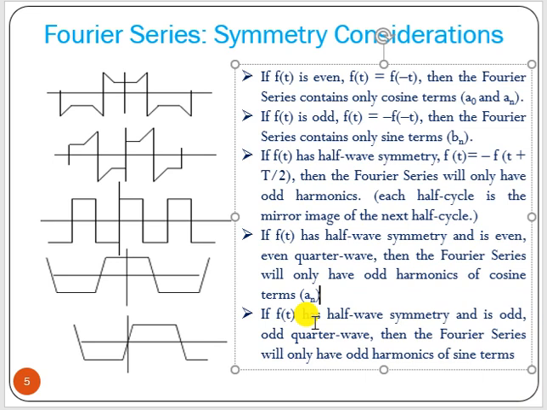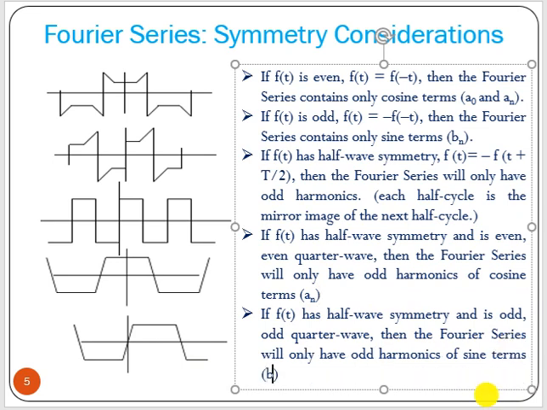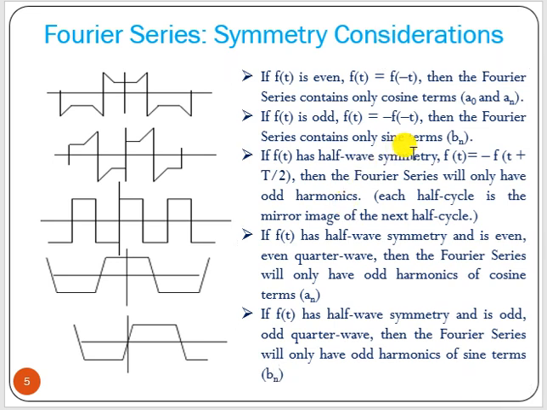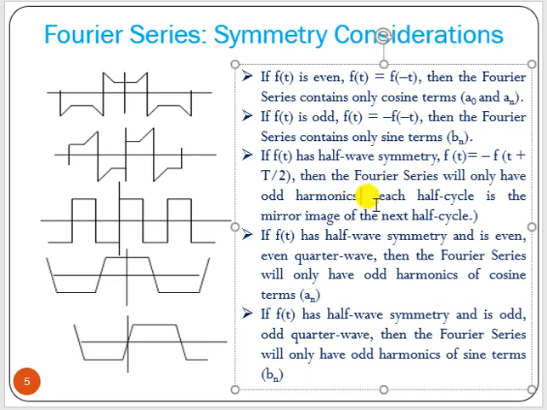And if f(t) has half wave symmetry and is an odd function, you can see here this is an odd function, then the Fourier series will only have odd harmonics of sine terms, or odd harmonics of bn terms. In the case of half wave symmetry we will have only odd harmonics, and at that time a0 should be equal to 0.